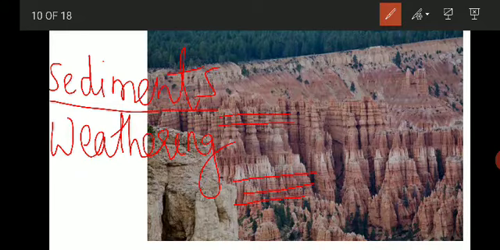These sediments are transported, or carried from one place to another, by the action of either water or the wind, and finally they get deposited layer by layer into a basin. It may be an ocean or a river or a sea.